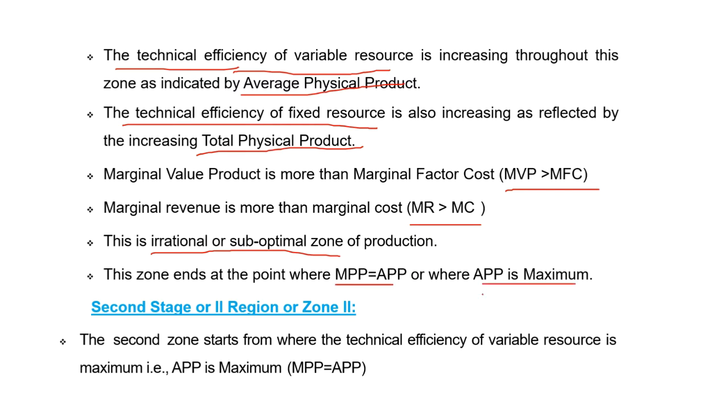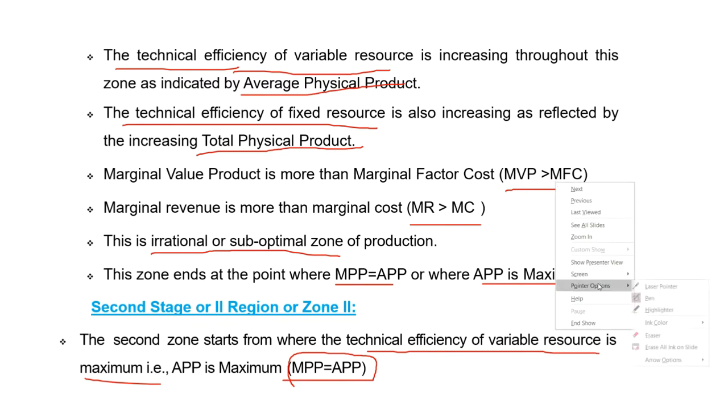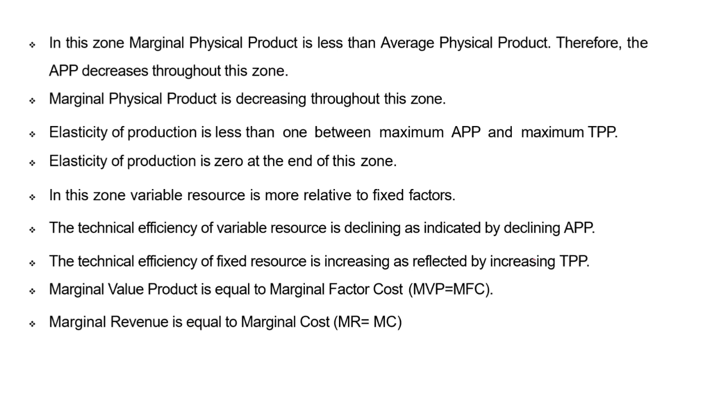APP is the maximum. The second zone starts where MPP equals APP, that is, APP is the maximum. That means the technical efficiency of the variable resource is maximum. Throughout the second zone, MPP is less than APP, so EP is also less than 1.